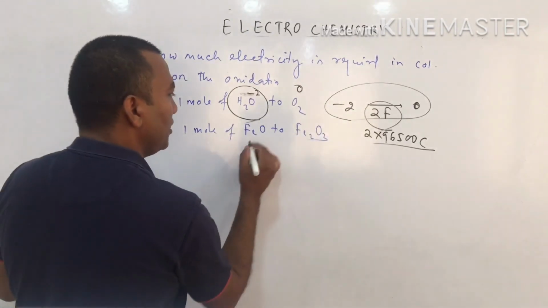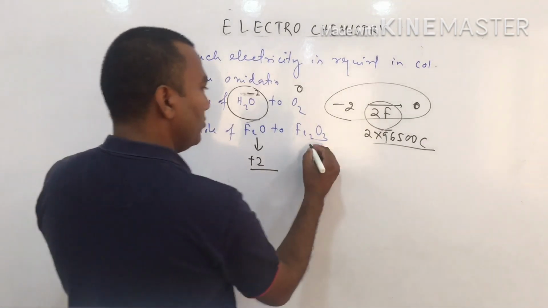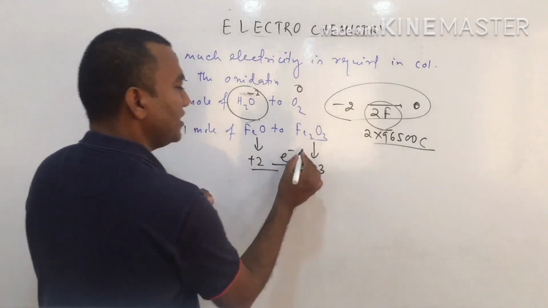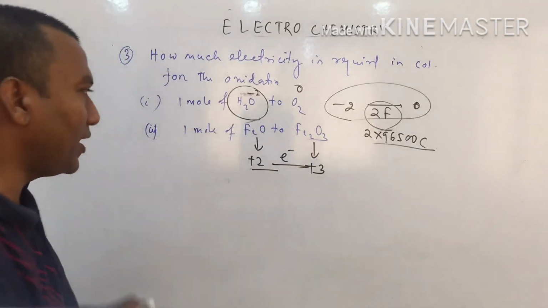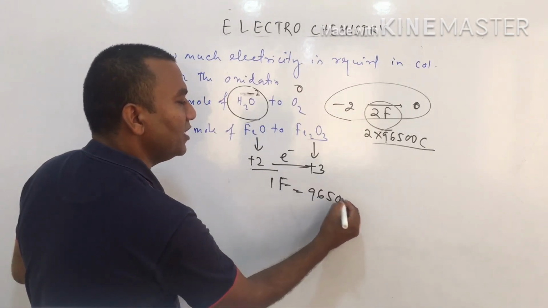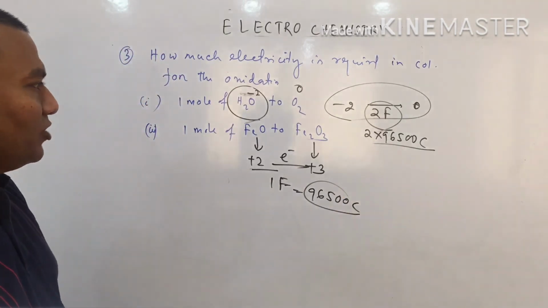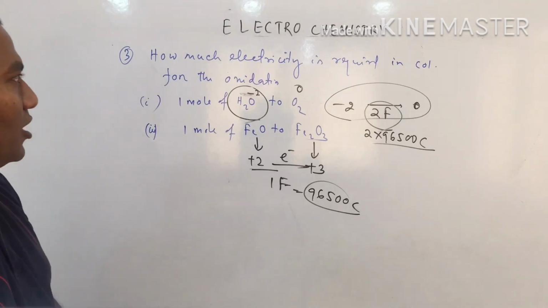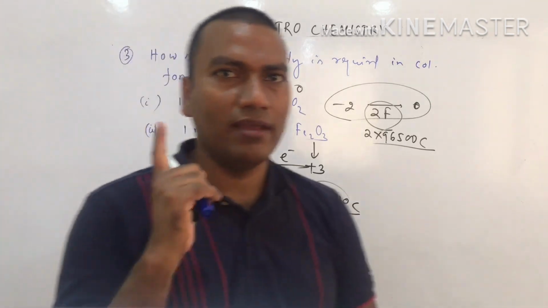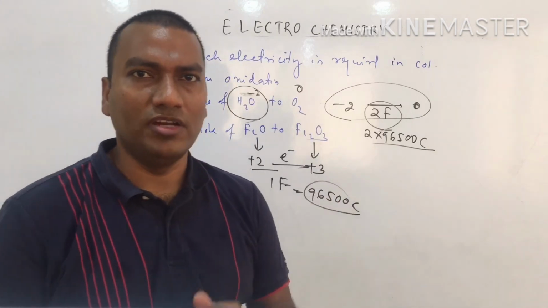Similarly, FeO to Fe2O3. In FeO, what is the oxidation number of Fe? +2. In Fe2O3, what is the oxidation number of Fe? +3. So +2 to +3, how much change? 1 change. So how many farad? 1 farad. So 96,500 coulomb is required. Okay. So in this format we can solve. Clear now? In Faraday's first law, better you go through this method. Okay, Z is not required.